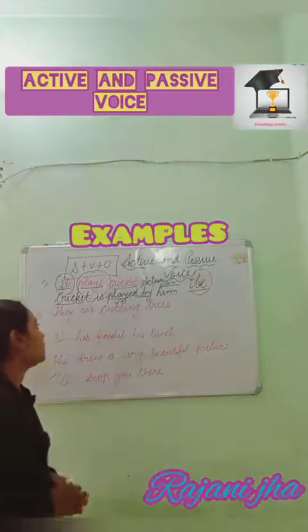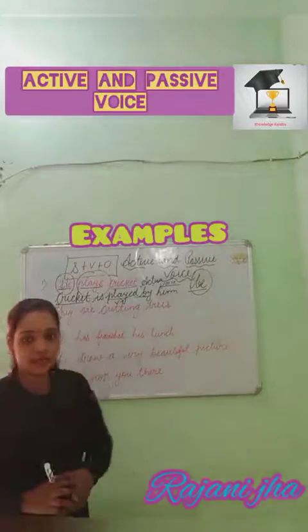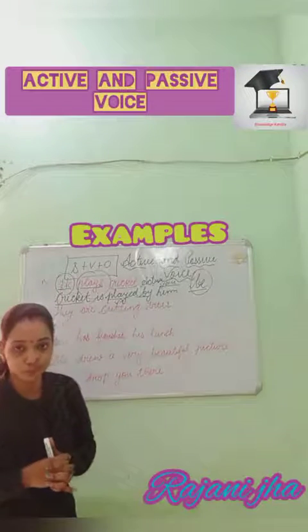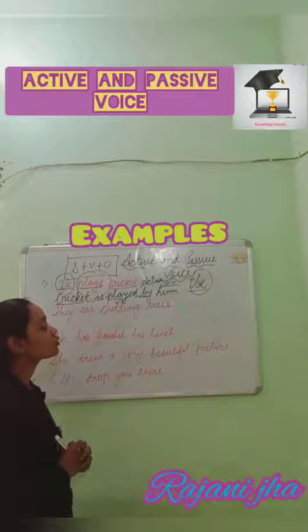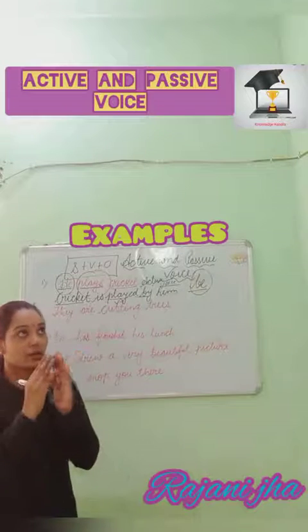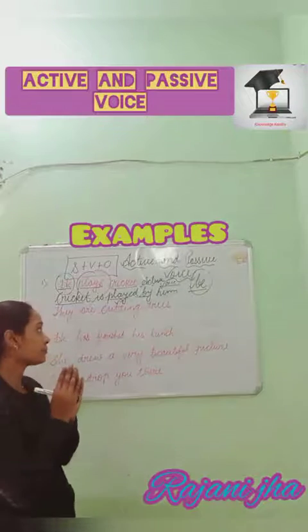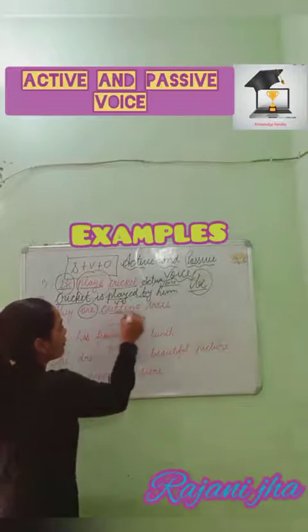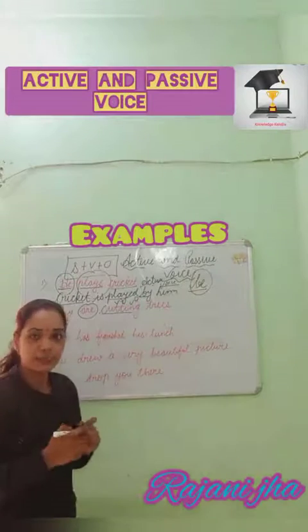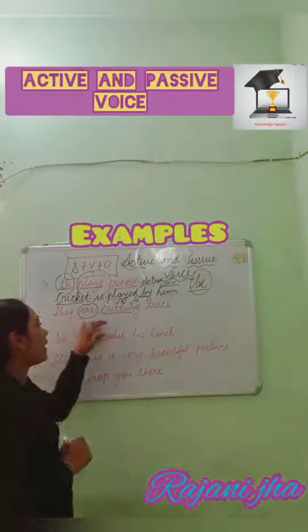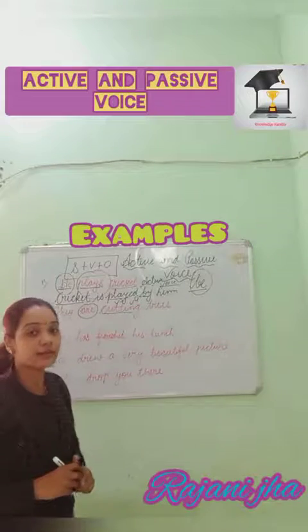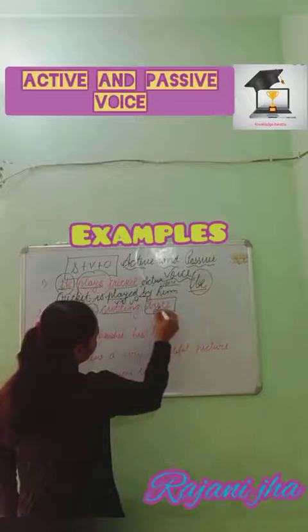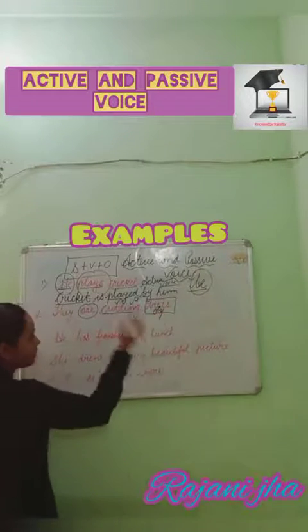Okay. So next we have, they are cutting trees. Now it is present continuous. You must know which tense this sentence belongs to. This sentence belongs to present continuous, which I have already taught in tense, where you always use the helping verb is, are, am according to the subject, and verb plus ing is always used over here. So, they are cutting trees. Here, you may focus that trees is the object, and that will become the subject.